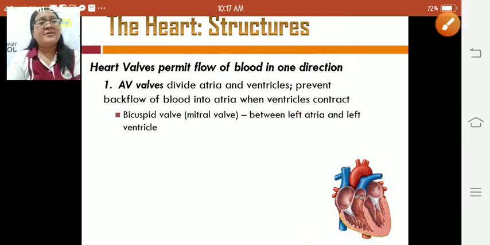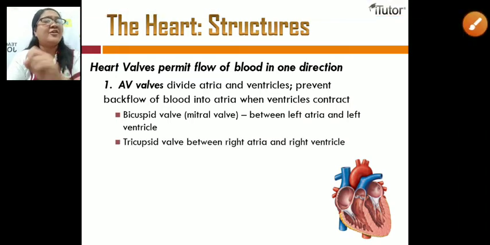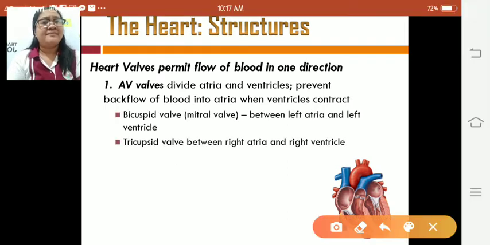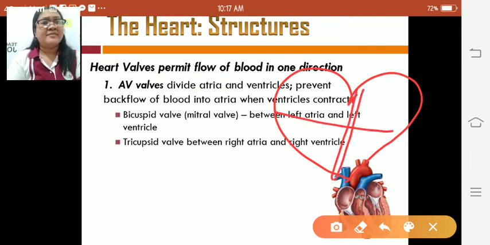While the tricuspid valve is between the right atria and the right ventricle. Okay, this one. Wait a minute. Budlay kita na mag-drawing. Okay, wait a minute.